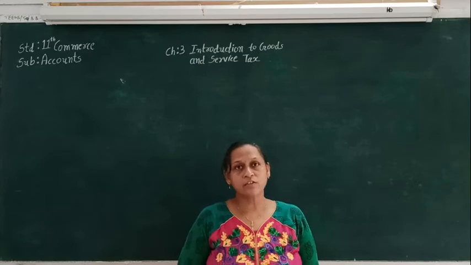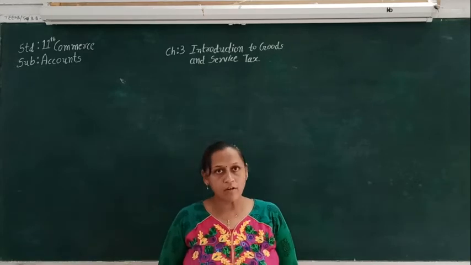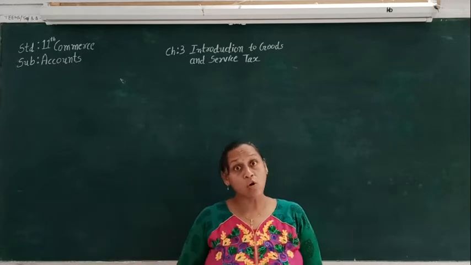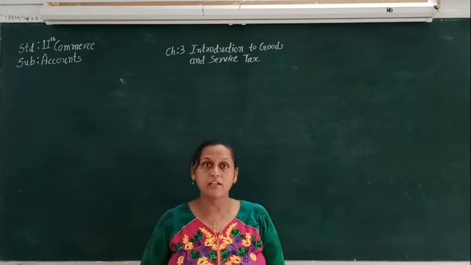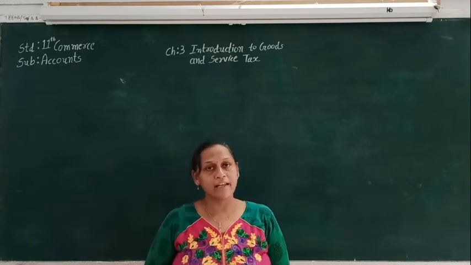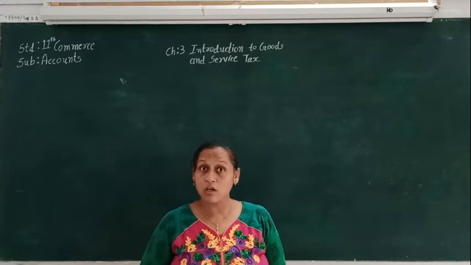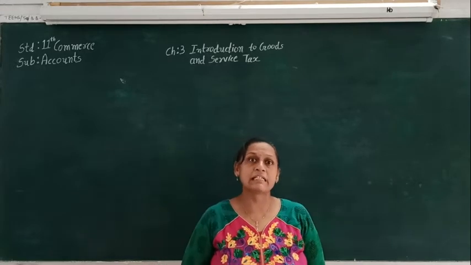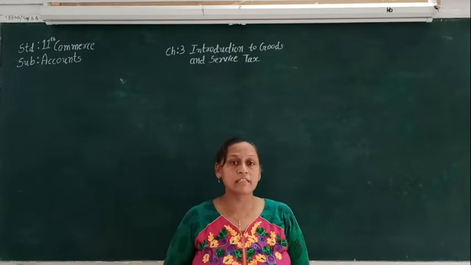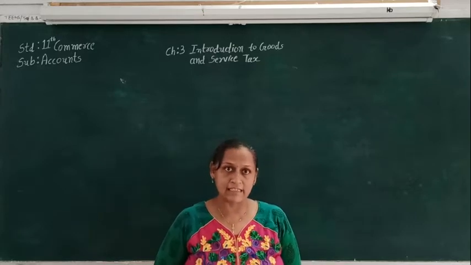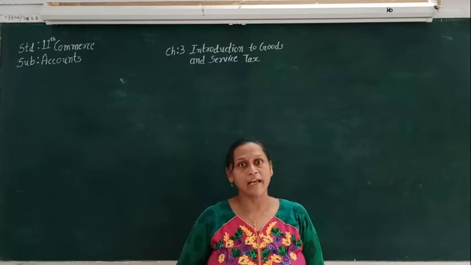Okay, let's try to understand how the tax is levied on the supply of goods or service or both within the state and outside the state. When there is a supply of goods or service or both within the state, the tax levied is called CGST as well as SGST, and it is also called intra-state supply.